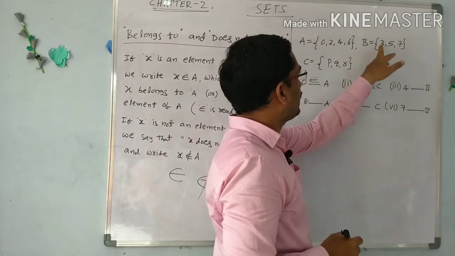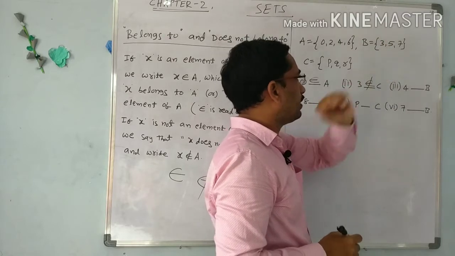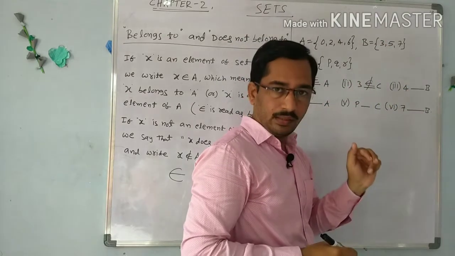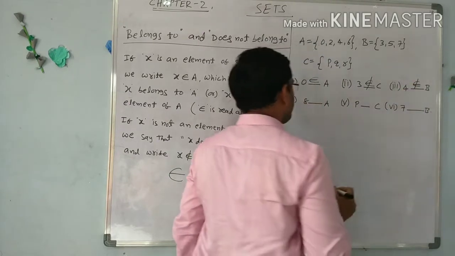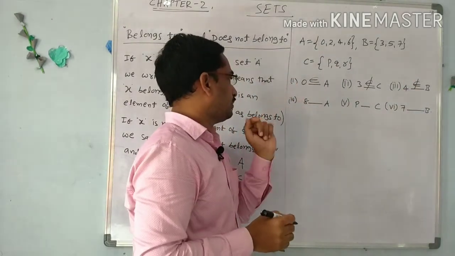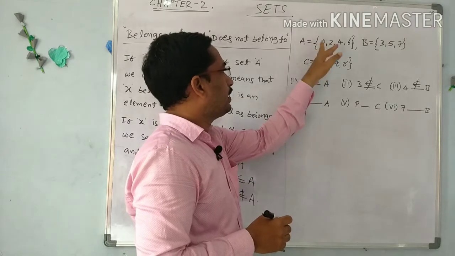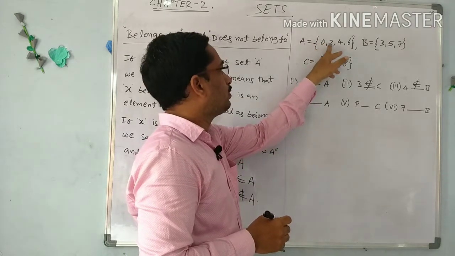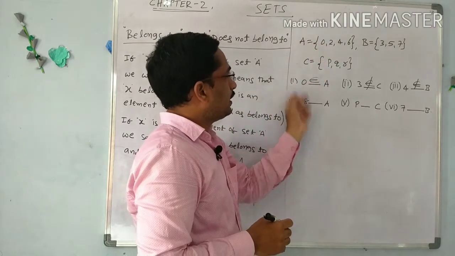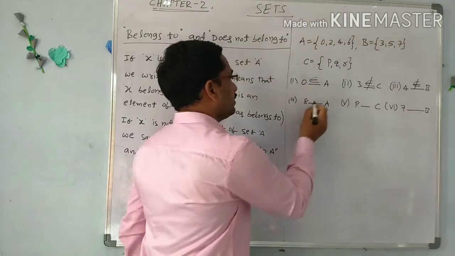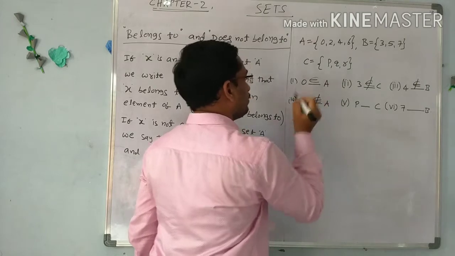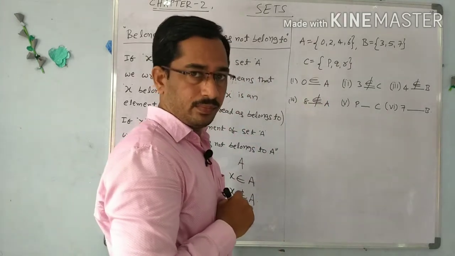Here B contains the odd numbers 3, 5, 7, and 4 is an even number, so 4 does not belong to B. Next, 8. Here A contains the even numbers 0, 2, 4, 6. 8 is also an even number, but A does not contain it. So 8 does not belong to A.